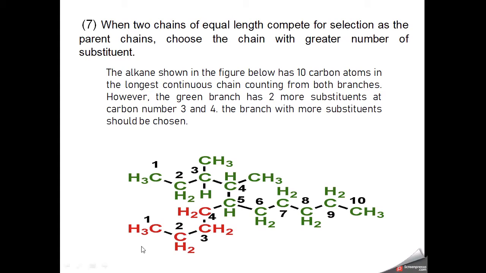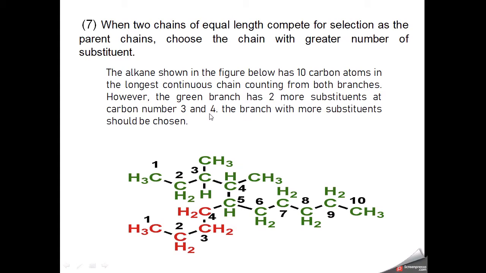So if we start numbering from this red side, 1 2 3 4 5 6, then only one substituent comes on this chain. And if we start numbering from this green side, 1 2 3 4 5 6 7, then we have substituents on positions 3, 4 and 5. So we have 3 substituents.